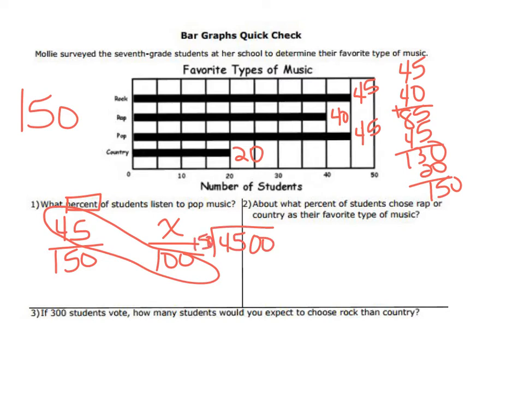Remember, I could cross out a 0 on the outside and inside because that's what they have in common. So 15 into 45 is 3 times, remainder 0. Bring the 0 down. So 30 represents 30%. That means 30% of the students listen to pop music.